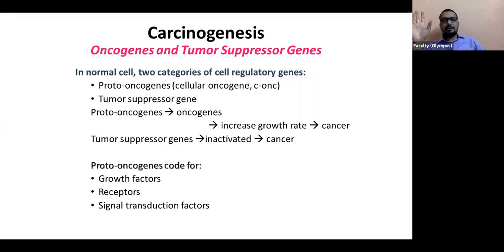So what are they? Analogy-wise, first I'll give an analogy, then I'll explain more. Oncogenes are genes responsible for active growth. It's like the accelerator on a car or a bike. Why do you use an accelerator? To increase the speed. Similarly, oncogenes are responsible for increasing the growth of the normal body. In this case, these genes are responsible for the growth of cancers, the growth of tumors. Oncology is related to cancer, the study of cancer, right? Oncogenes: genes that cause cancer.